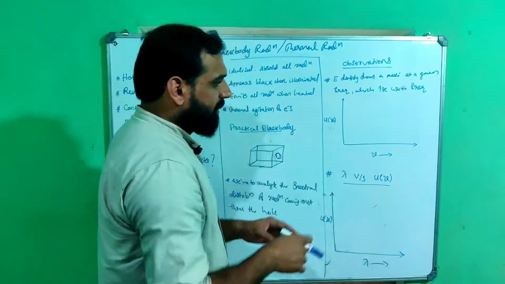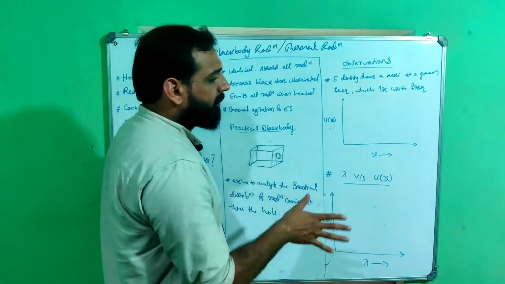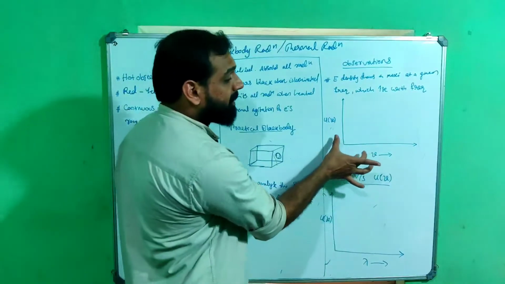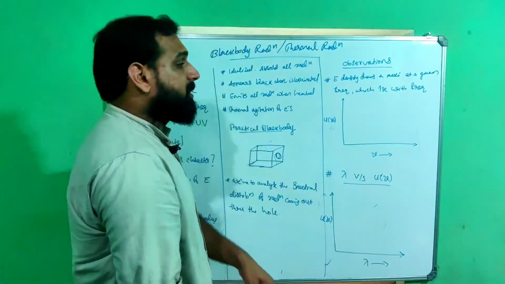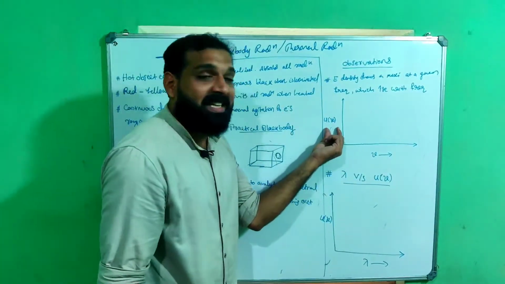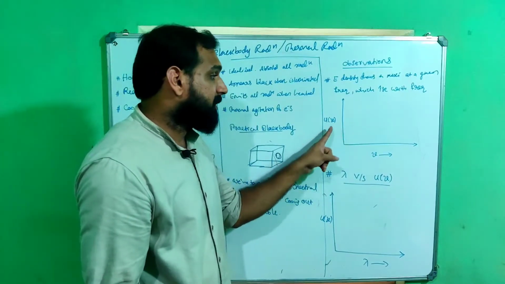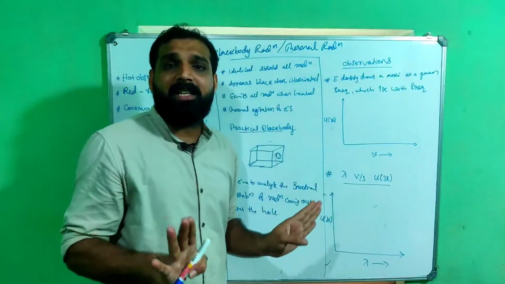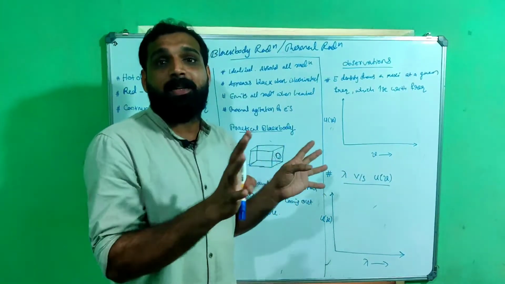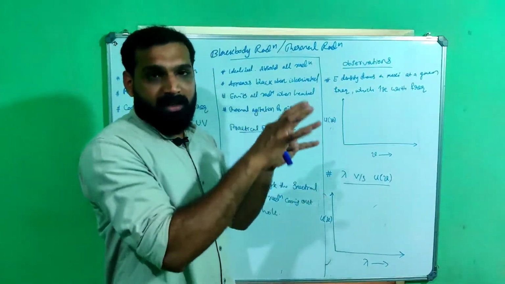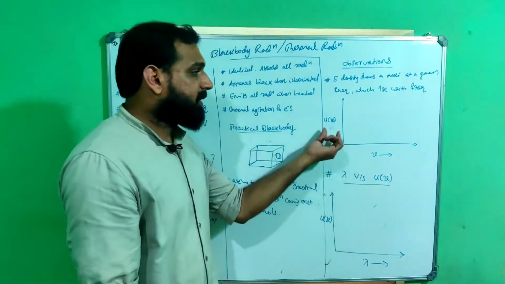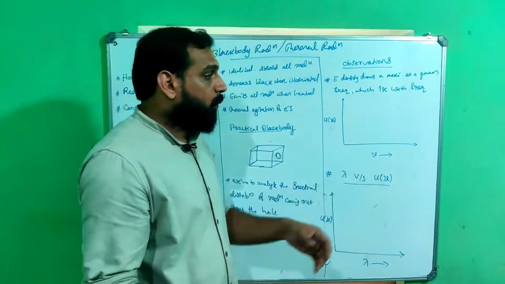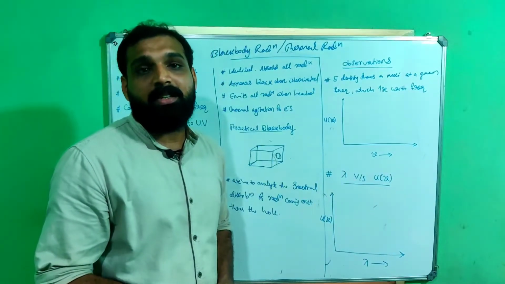The main, important part about black body radiation is its graph itself. We have to explain this graph. What is this graph about? It is energy density, represented by U of nu. U of nu is nothing but energy density, energy per unit volume in the radiation. So the graph is U of nu versus nu. What will be the shape of this graph?